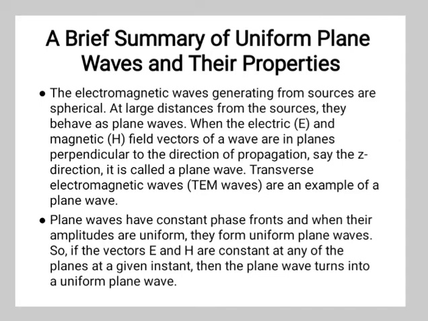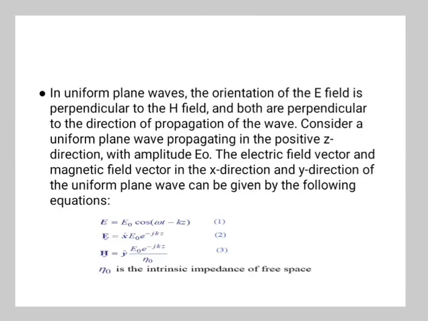So plane waves have constant phase fronts, and when their amplitudes are uniform, they form uniform plane waves. So if the vectors E and H are constant at any plane at a given instant, then the plane wave turns into a uniform plane wave. In a uniform plane wave, the orientation of the E field is perpendicular to the H field, and both are perpendicular to the direction of propagation of the wave.